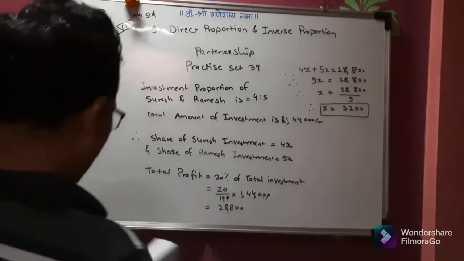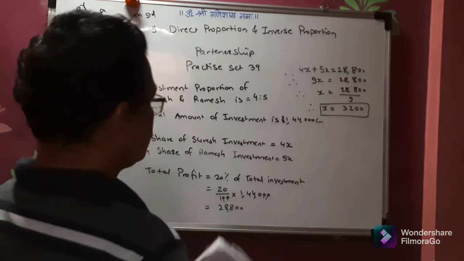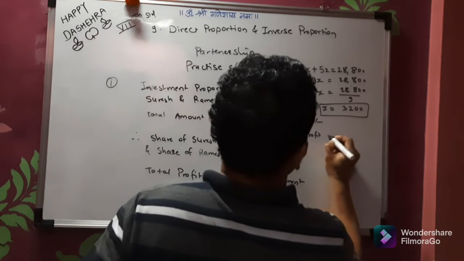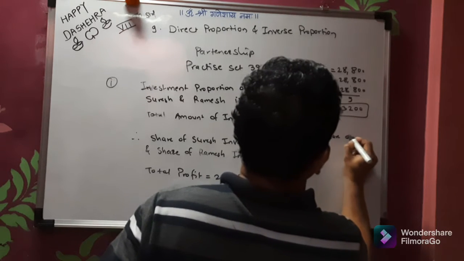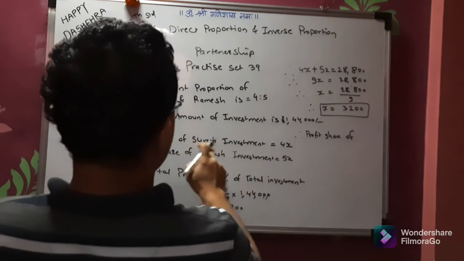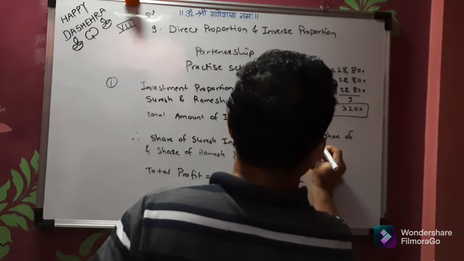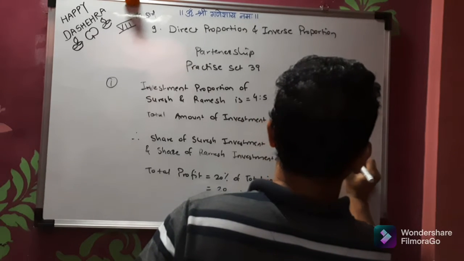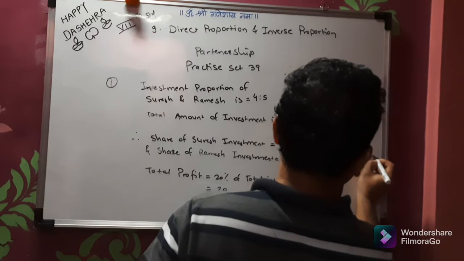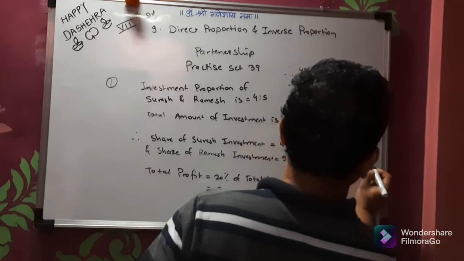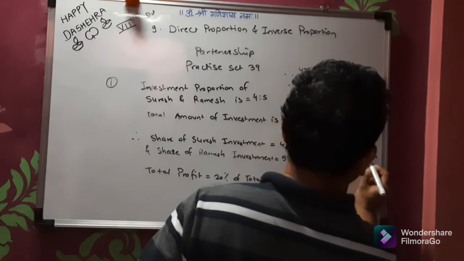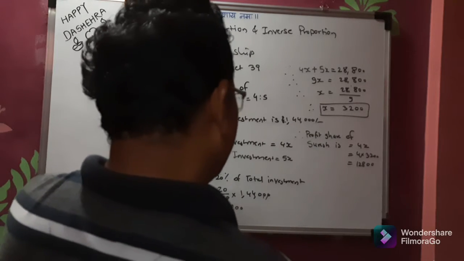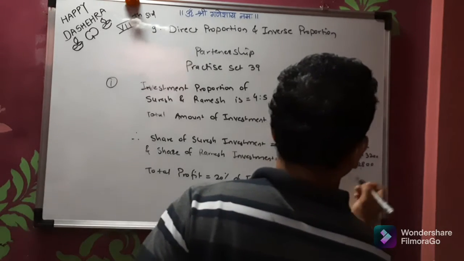Now what is the profit share of each of them? Profit share of Suresh is equal to 4x. So 4 into 3,200: 4 2s are 8, 4 3s are 12, so the profit share of Suresh is 12,800.